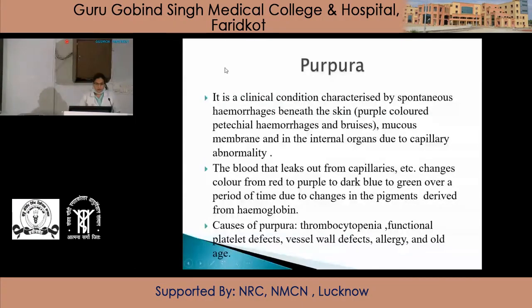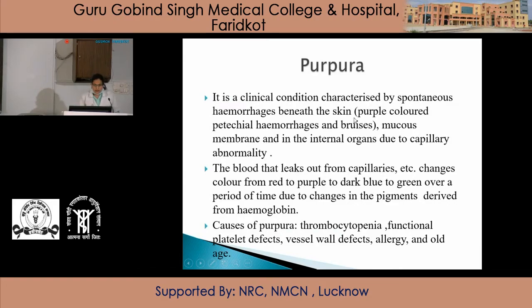You should know the condition of purpura. What is purpura? Purpura is a clinical condition characterized by spontaneous hemorrhages beneath the skin, mucous membrane and in the internal organs due to capillary abnormality.